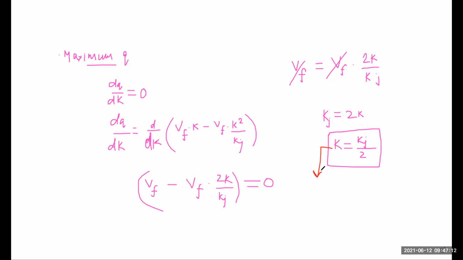That means this K is also denoted as K naught, and basically this K naught is our optimum density.